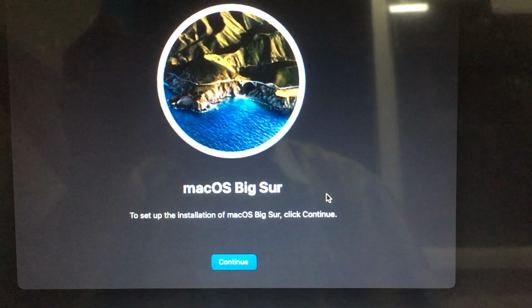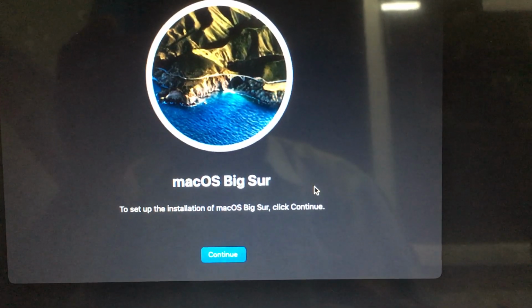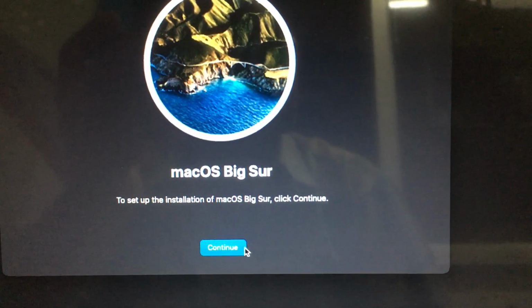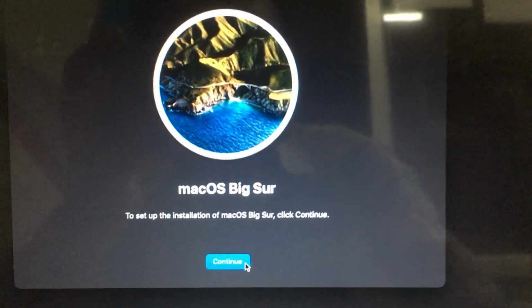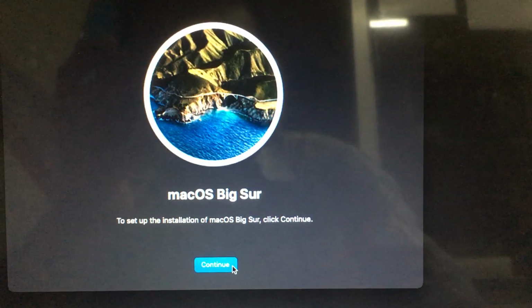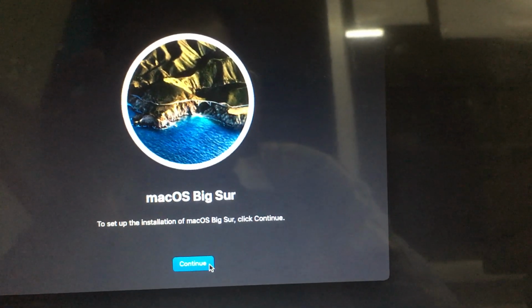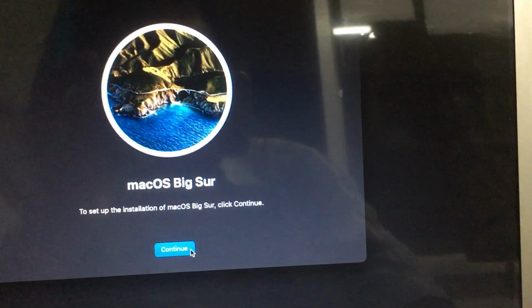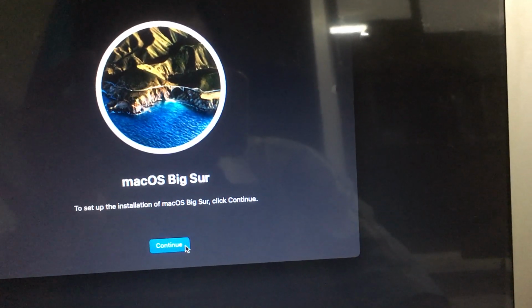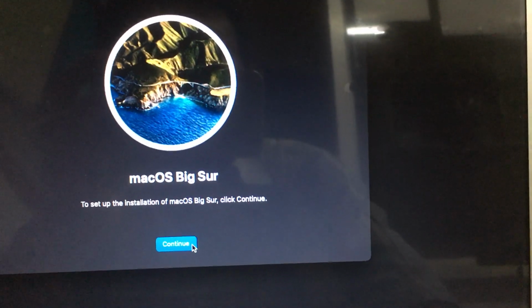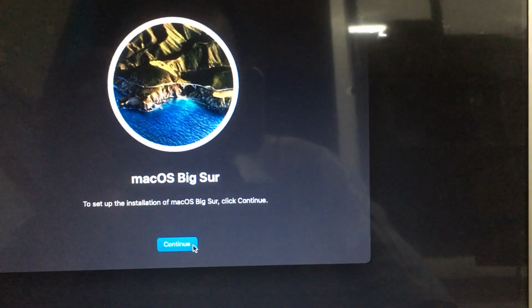Then it is asking to set up the installation of Mac OS Big Sur. Click continue. If you click this continue button, your MacBook Air laptop will come back to default settings, factory settings. Your important data files or pictures or videos, everything will be lost. Before clicking the continue button, you should take your backup.